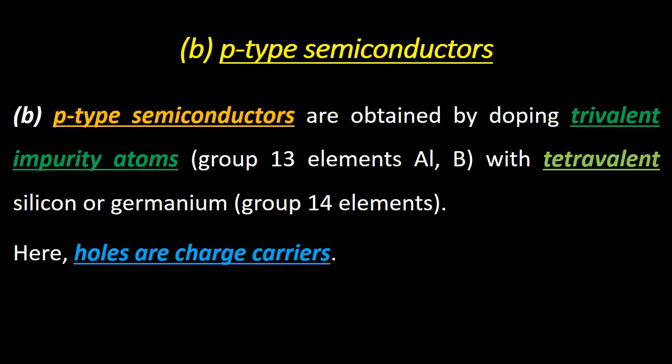P-type semiconductors are obtained by doping trivalent impurity atoms, that is group 13 elements like aluminum, boron, with tetravalent silicon or germanium, that is group 14 elements. Here, holes are the charge carriers.